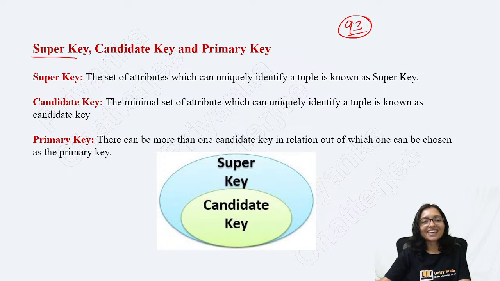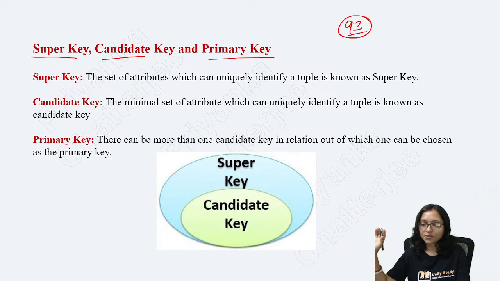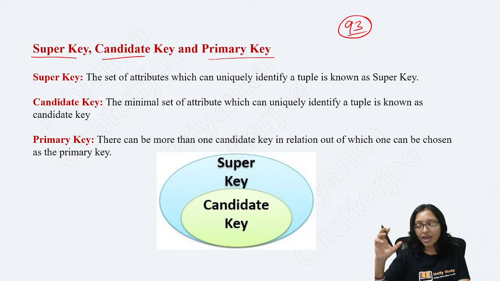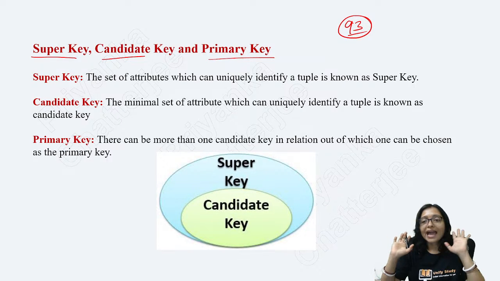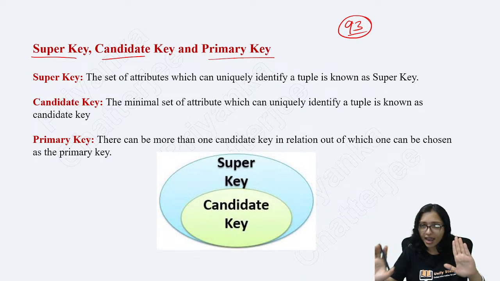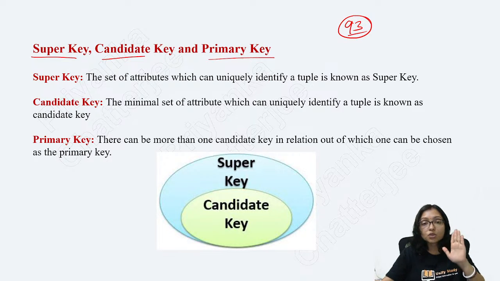So super key, candidate key and primary key are the most confusing. Students are getting confused, right? So why are you getting confused? First of all, what is a candidate key? A candidate key is one that is able to identify the other attributes. That is called the candidate key.